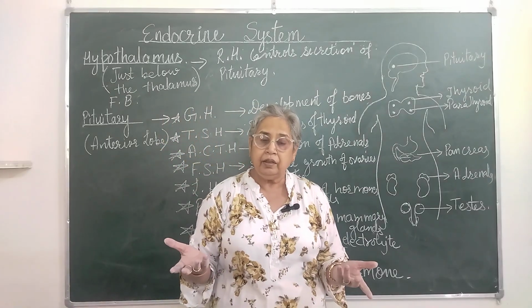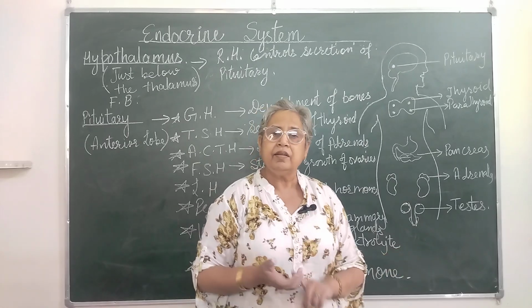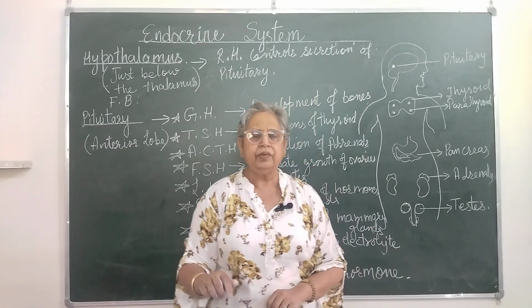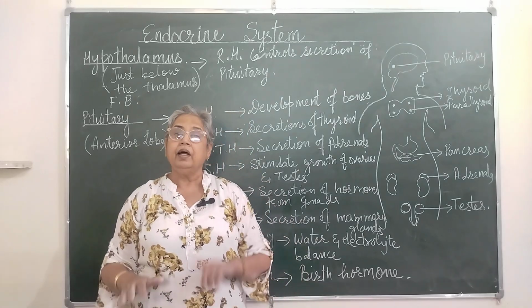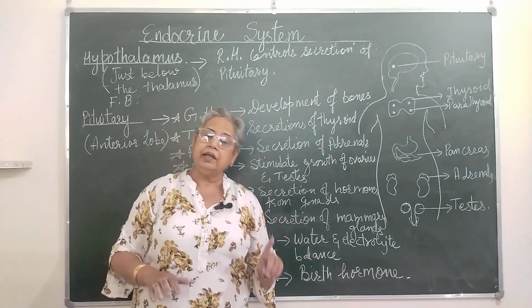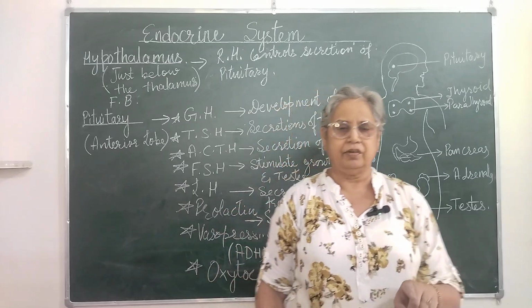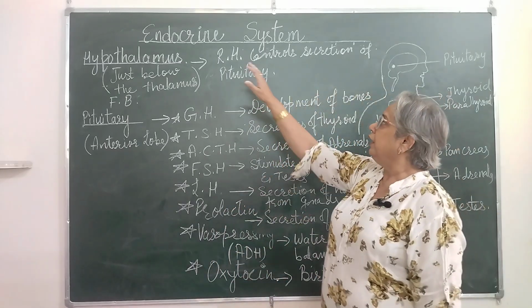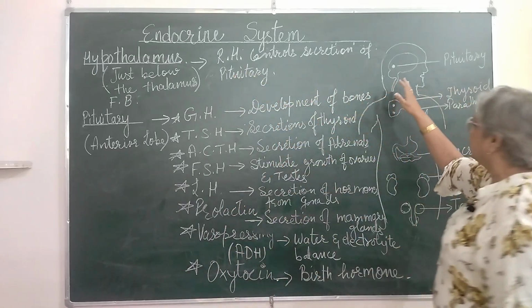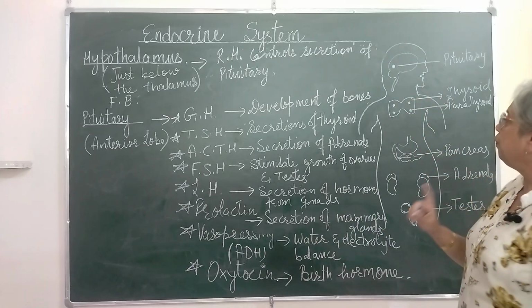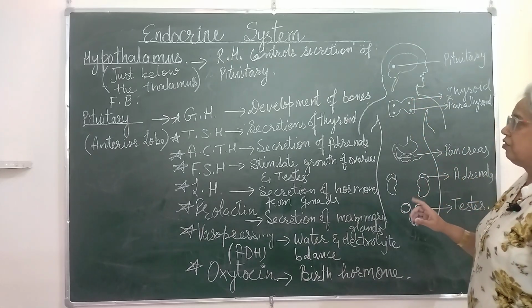Then how do they work? Their secretions are directly added into the bloodstream. They remain dormant unless and until they reach their specific target. Okay? So, endocrine glands are the glands which do not have any ducts to pour out their secretions.